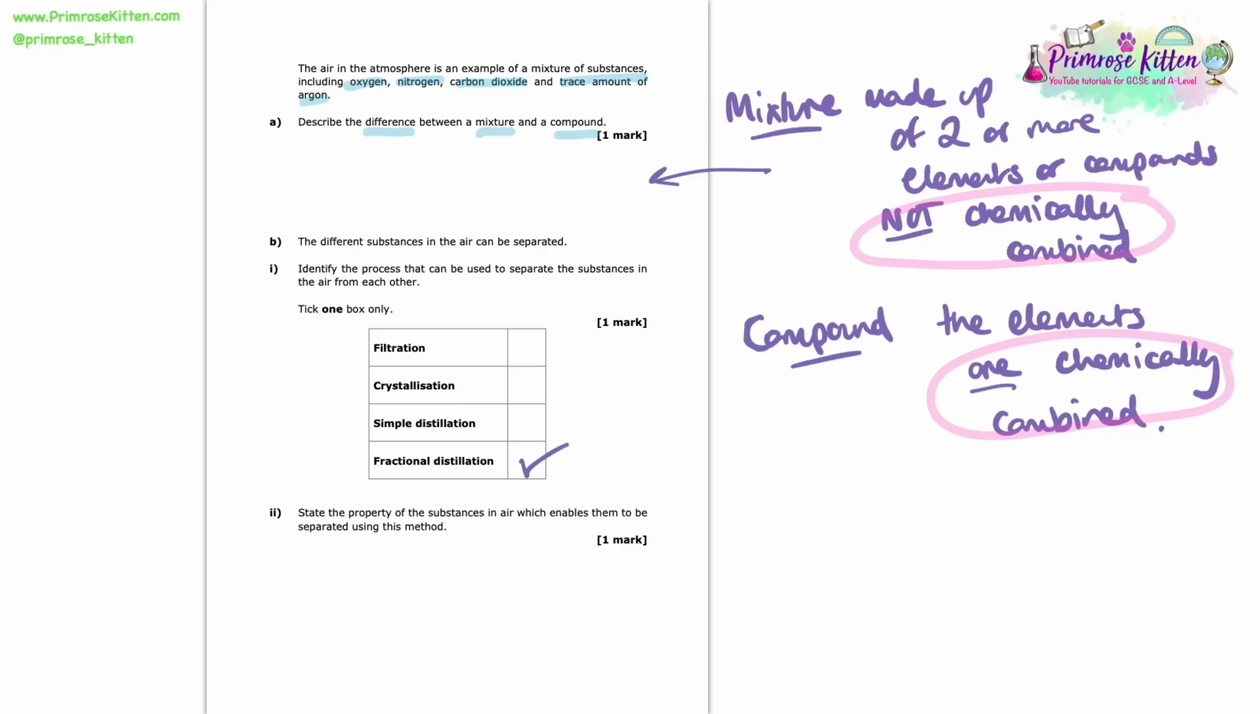So that leads us straight on to our next question, and I feel like I've kind of given the game away here. So here we're asked to state the property of the substances in air which enables them to be separated using this method. So it is the fact that those different substances all have a different boiling point. That is the property that we're going to use to separate them all using fractional distillation.